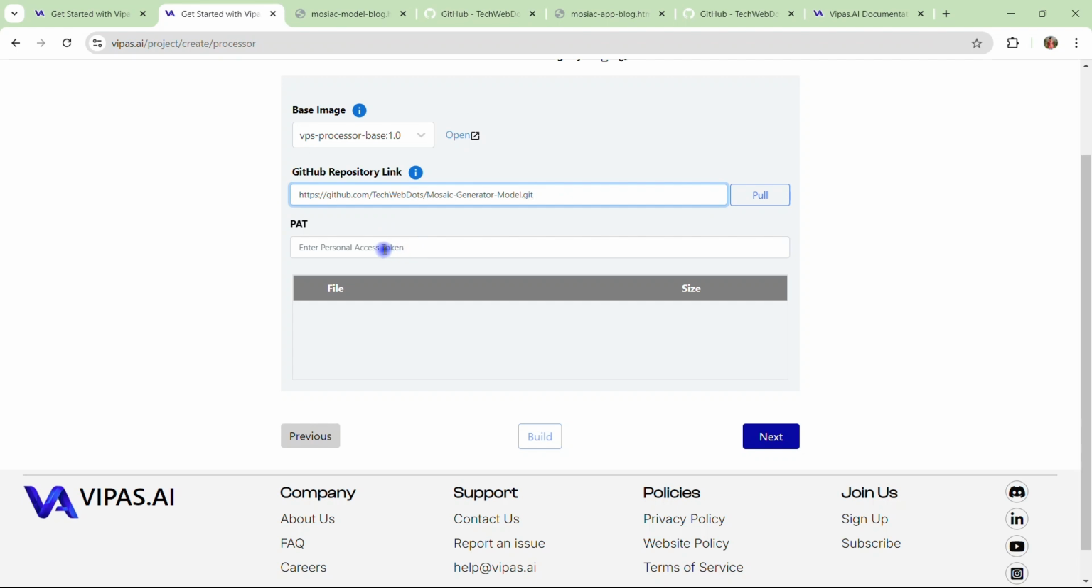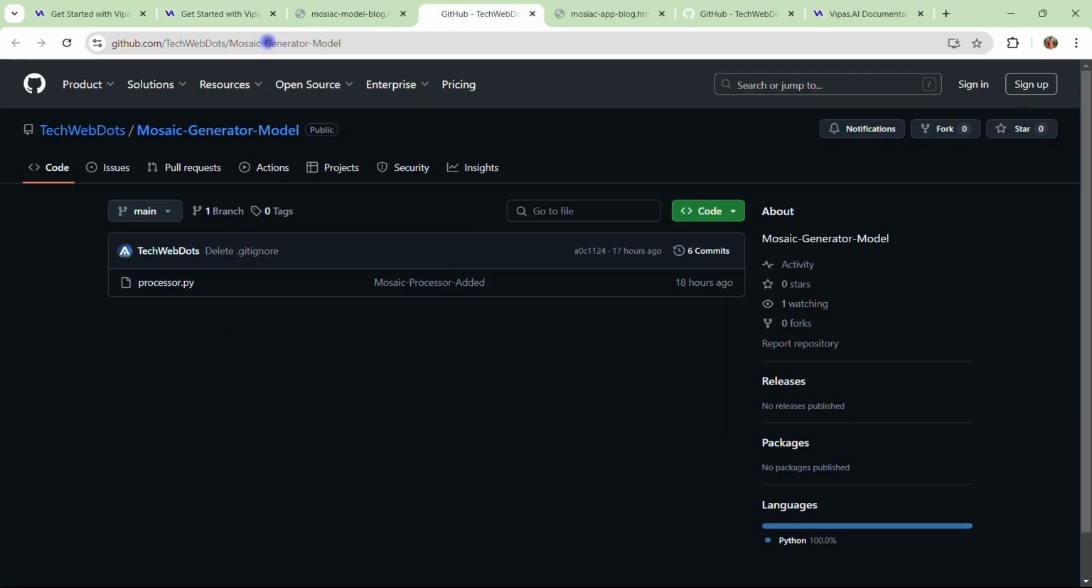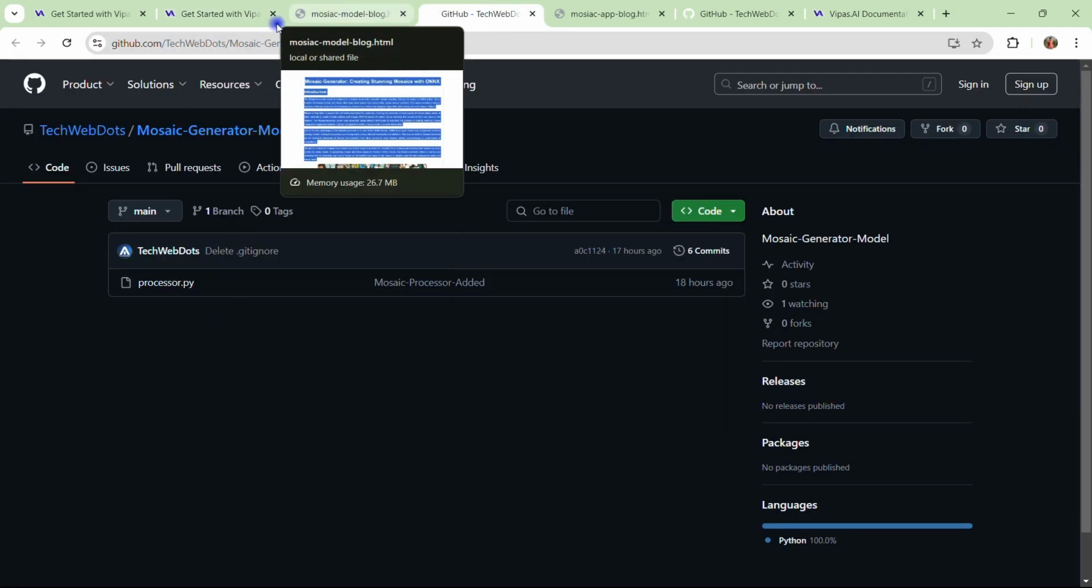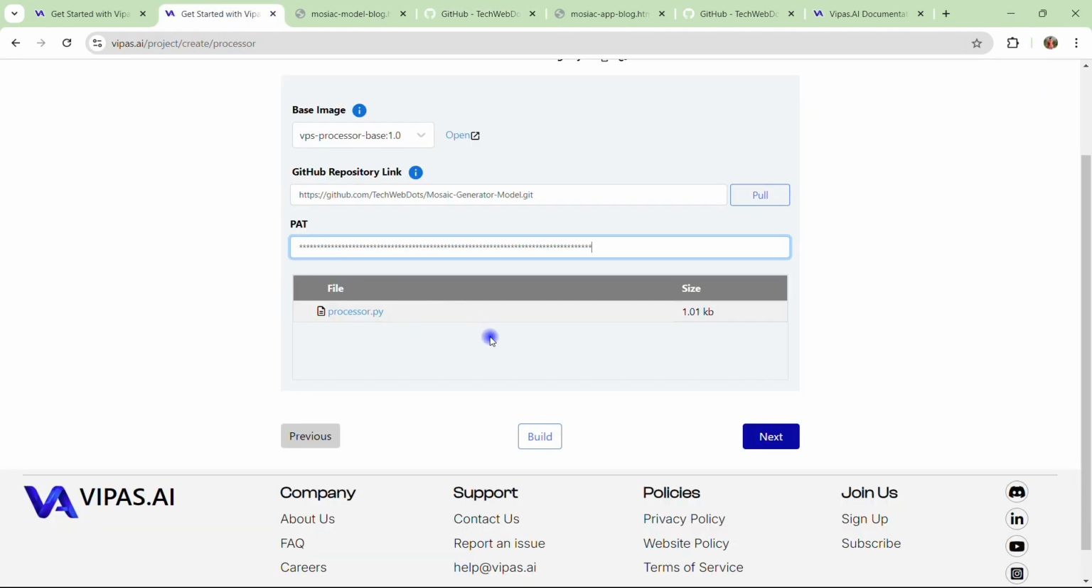I also need to provide the access token here that I have created under my GitHub account. Okay, let me provide the token as well. After providing the token, you need to hit the pull icon or pull button. Then in this bottom table, you will see the file is successfully pulled from the GitHub repo. This is the only file that you should keep under your repo. Okay, now everything is okay until this point. Now we need to hit on build.